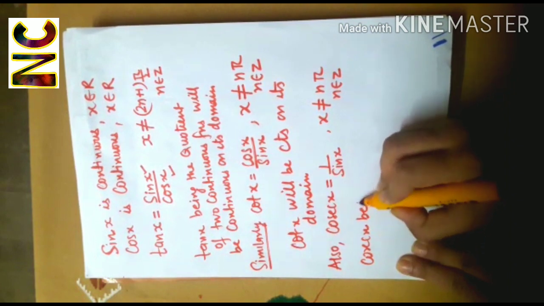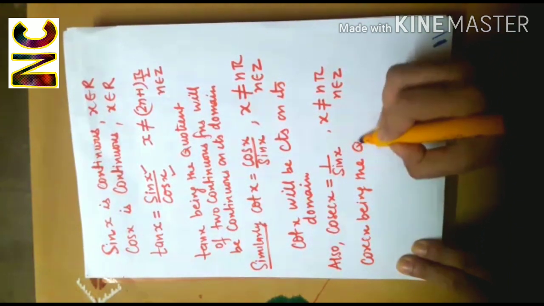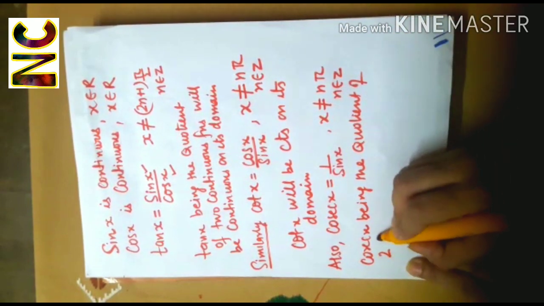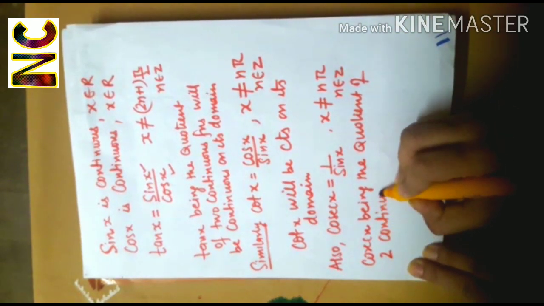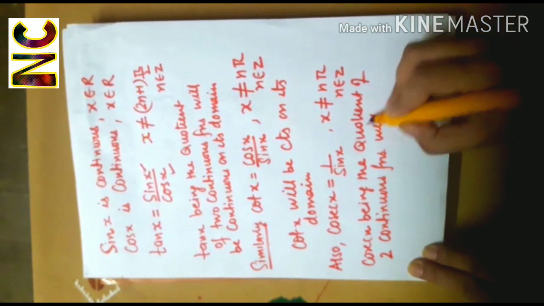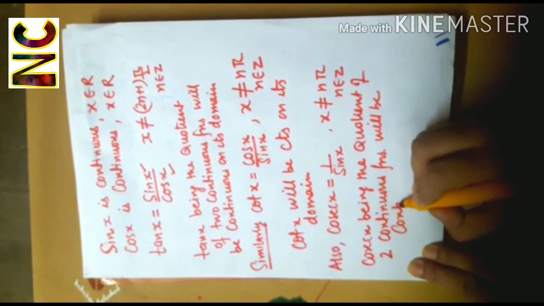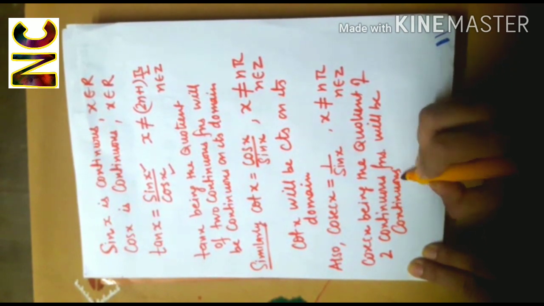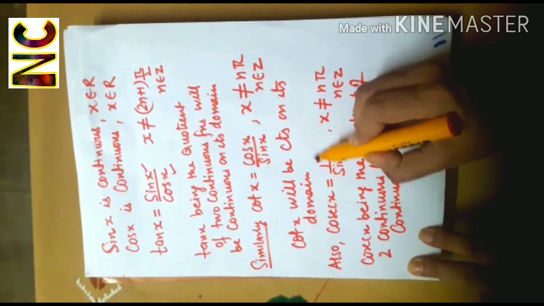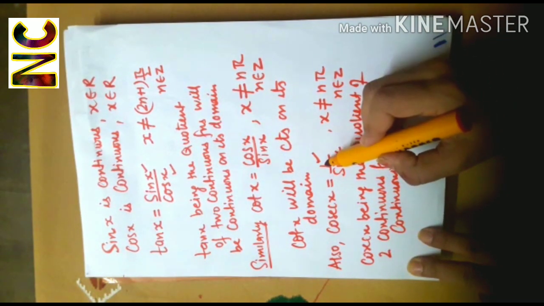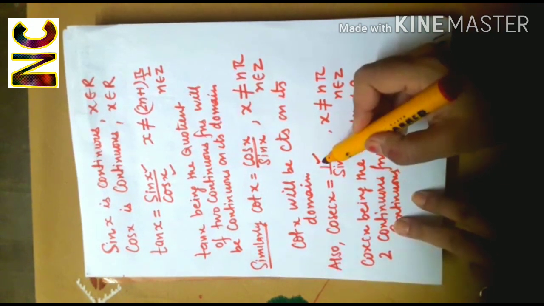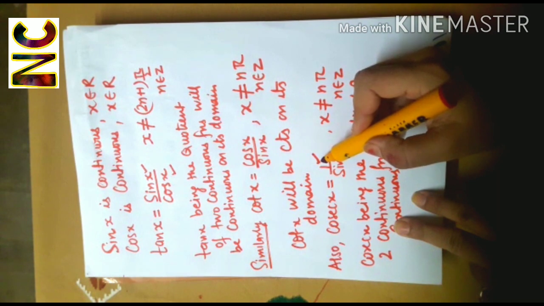Cosecant x, again being the quotient of two continuous functions, will be continuous, because here numerator is 1 and 1 is a constant polynomial, and we have learnt that polynomial functions are continuous functions.